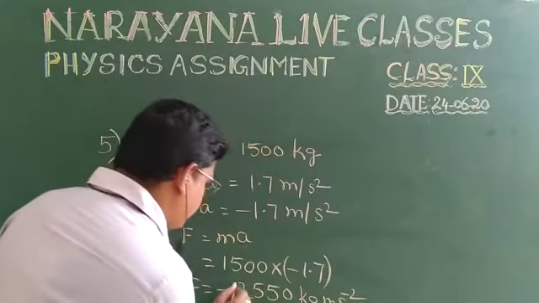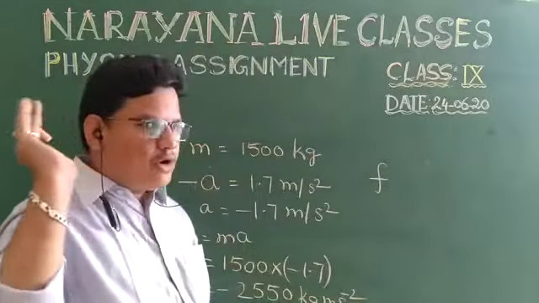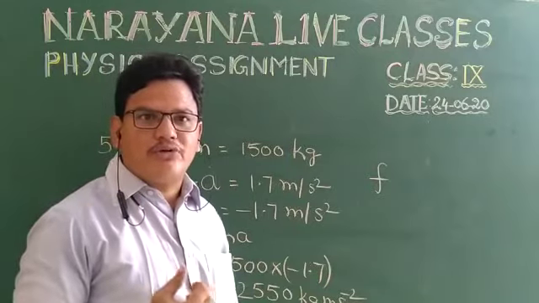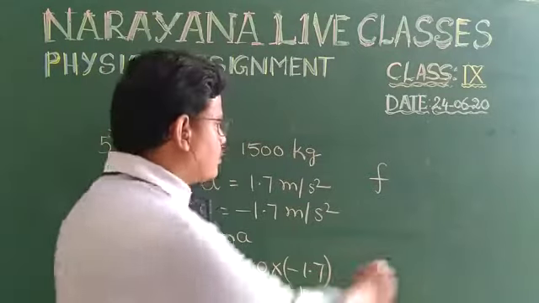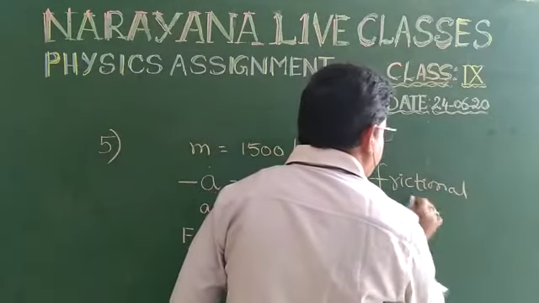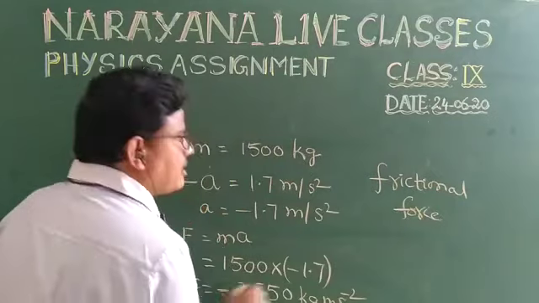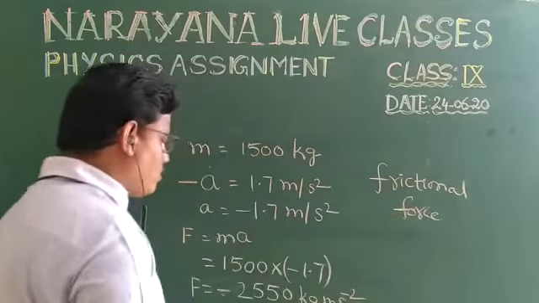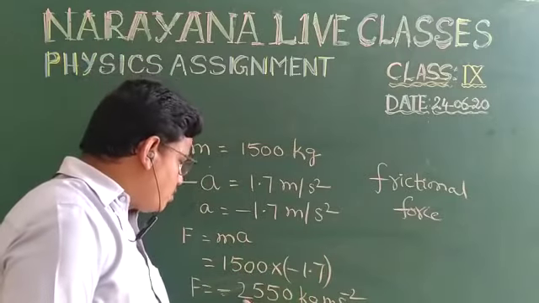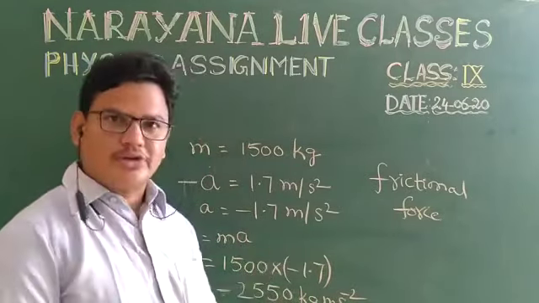This is minus. What does minus indicate? While the force is applied, some force works in the opposite direction. That is called frictional force. Here the negative sign indicates frictional force. So the vehicle is stopped with a frictional force of 2550 kg meter per second square, or newtons. That's all. Thank you.